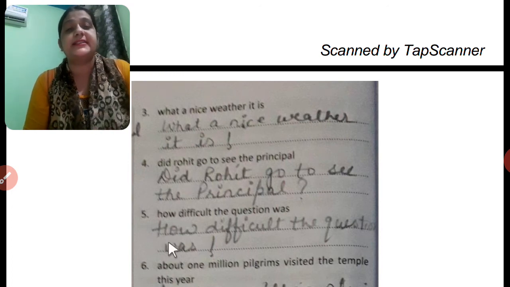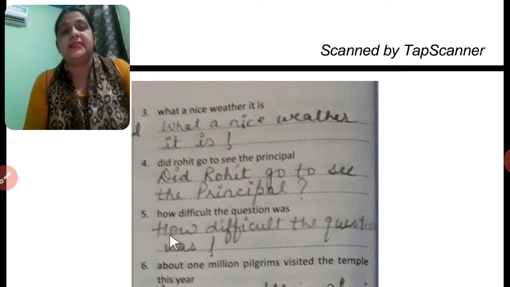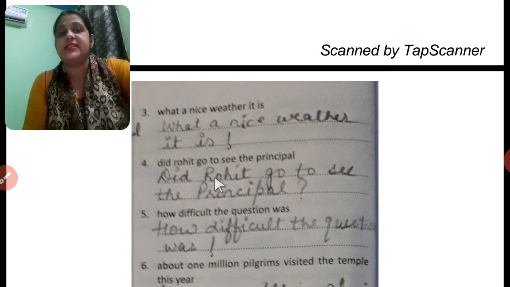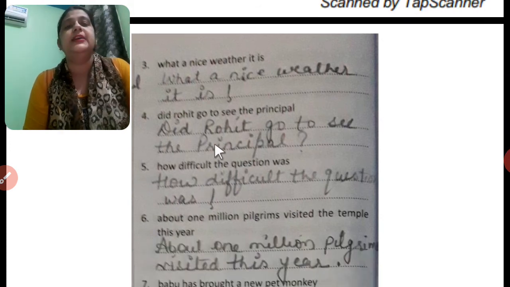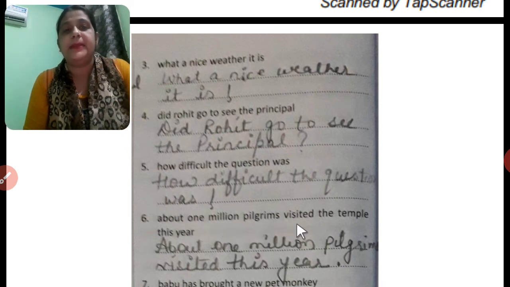So we will write a sign of exclamation at the end of the sentence, and H will be capital. In the fourth sentence, did is written in capital letter, and R of Rohit is also written in capital letter. Though it's not the first word, as it's a proper noun, we have written it in capital letter.